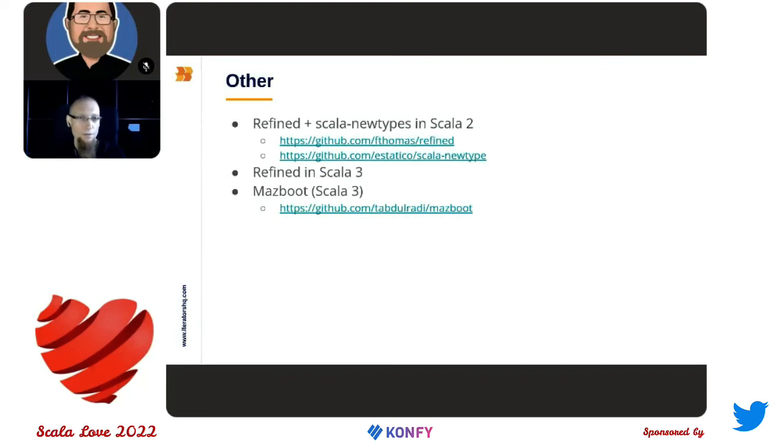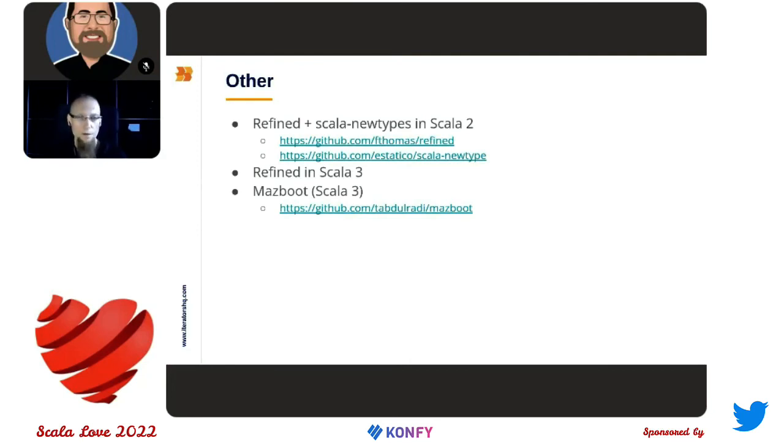In this library, you cannot create new types. So you can define that you have a not blank string, but you cannot define two different not blank strings, for example, one for a first name and the second for a last name in our definition of a person. For that, you can use Scala Newtypes, the small library. That's why I put them here together.